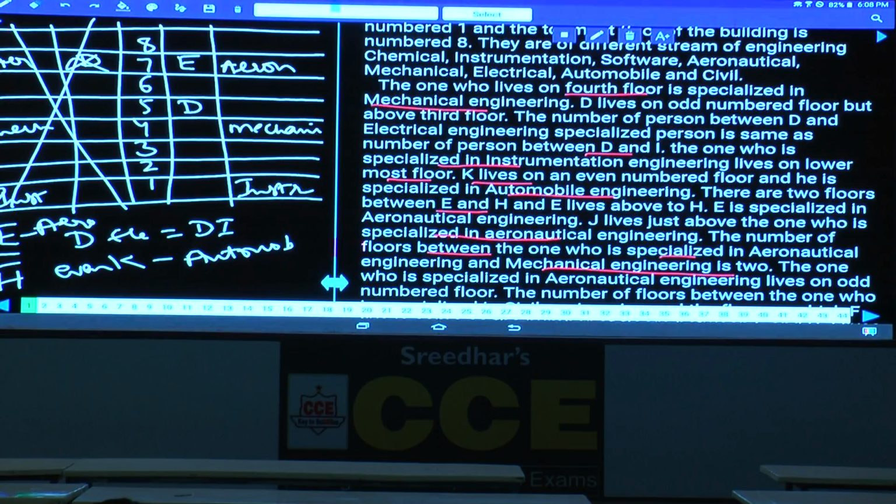Now we are left with this one. If E is aeronautical engineering, then J must be at this place. Between E and H there must be exactly 2, and H is mechanical engineering, isn't it? And E lives on odd number floor.